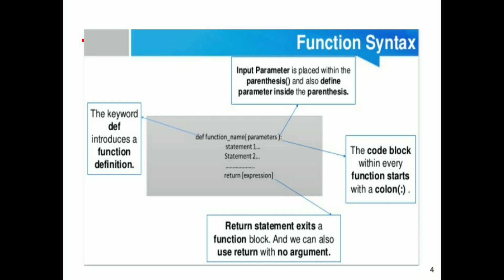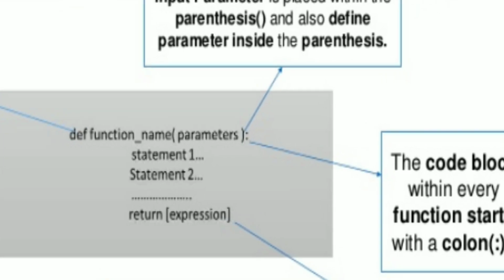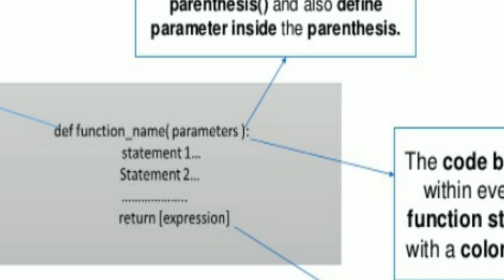Okay, function syntax. This is the function syntax. See this. Here, def is the keyword.